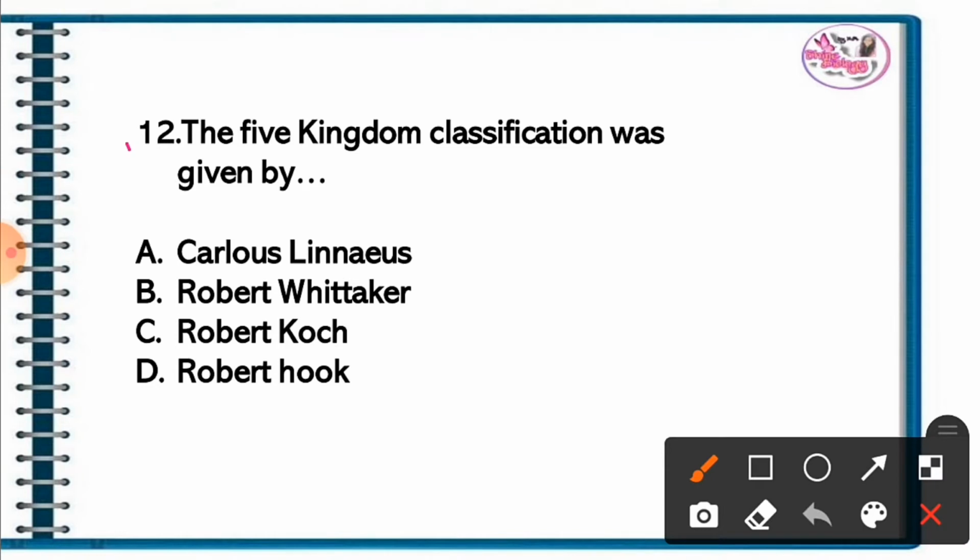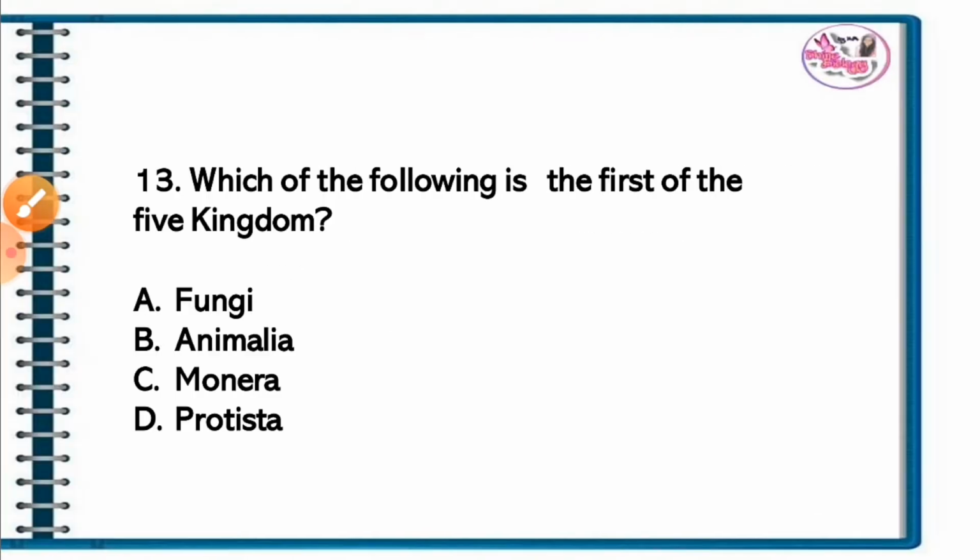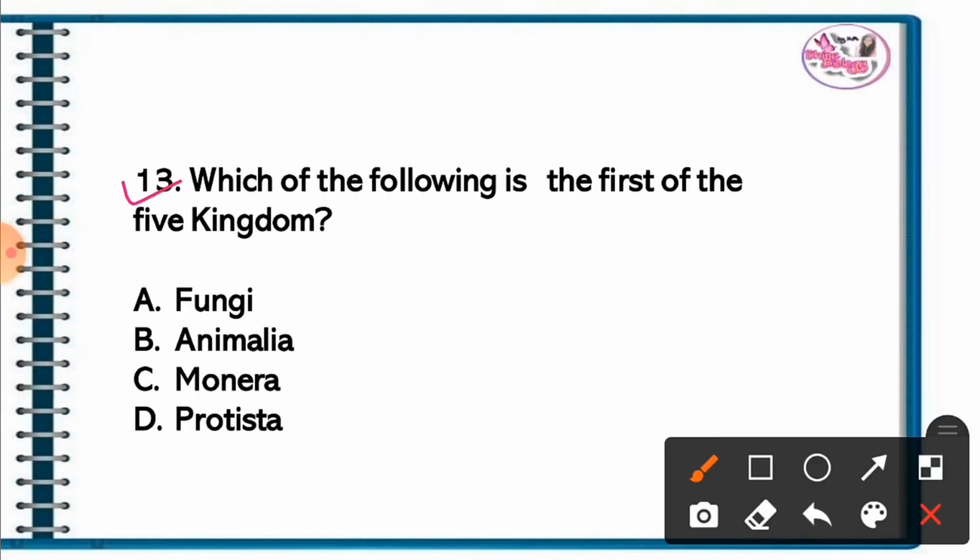Question 12. The five kingdom classification was given by. The correct answer is option B. Robert Whittaker. Question 13. Which of the following is the first of the five kingdoms? The correct answer is Monera. Monera is the first of the five kingdoms.